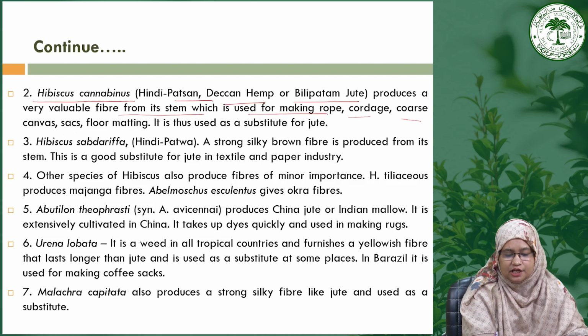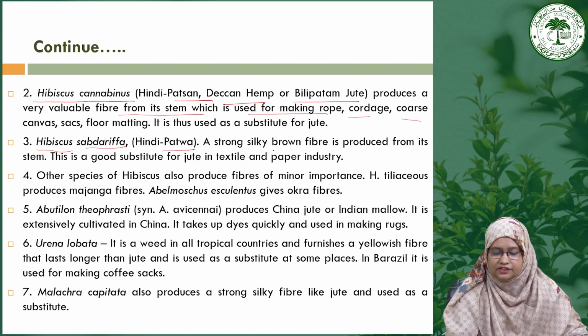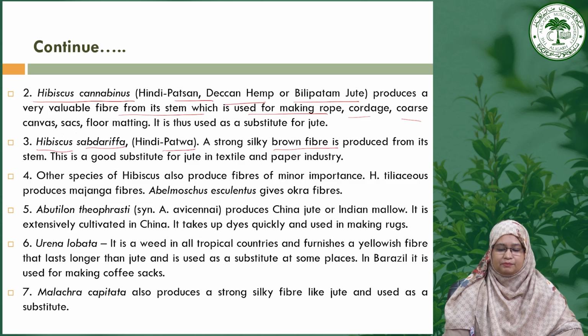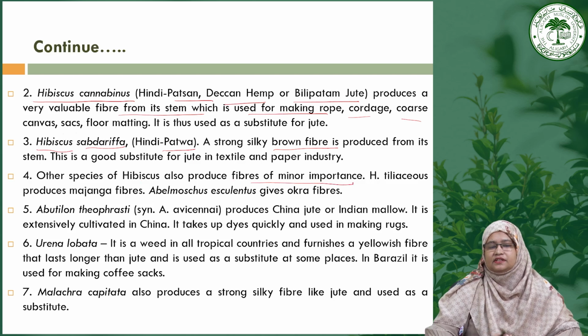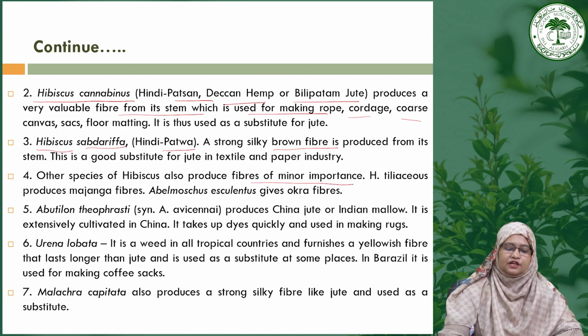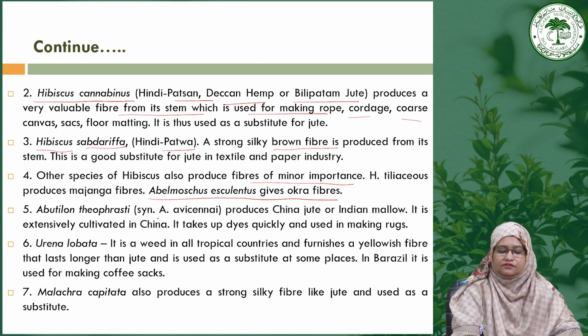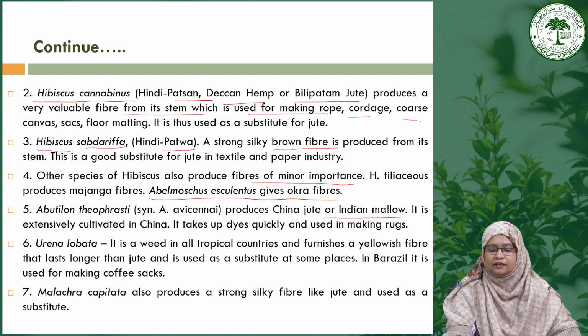Then the next one is the Hibiscus sabdariffa, in Hindi it is called patwa. It is a strong silky brown fiber which is produced from the stem. This is also a good substitute for the jute in textile and paper industry. Then the other species of hibiscus also produce fibers of minor importance, like Hibiscus tiliaceus, it produces mojanga fiber, and Hibiscus esculentus gives an okra fiber. Besides this, Abutilon theophrasti, which is also called by the synonym Abutilon avicennae, produces China jute or Indian mallow.